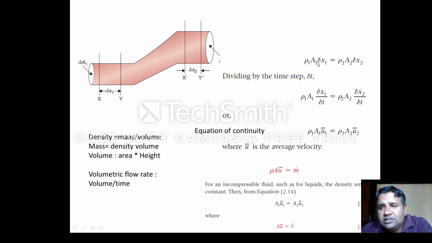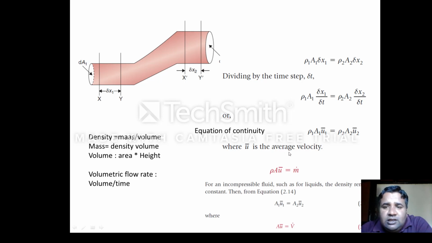So both of these will be equal. Now in the next step we will divide it with del t. When you divide it with del t, it will be del x by del t, so it will be velocity. So from here we will obtain rho 1 A1 V1 equal to rho 2 A2 V2.